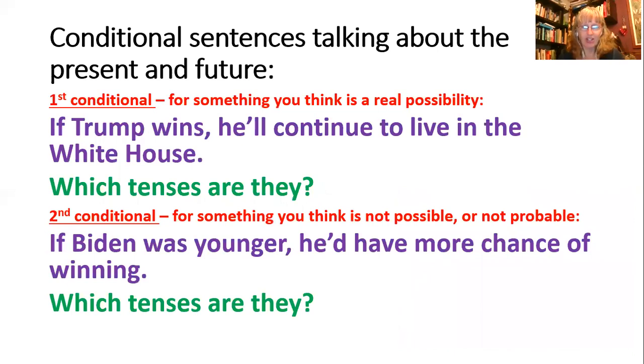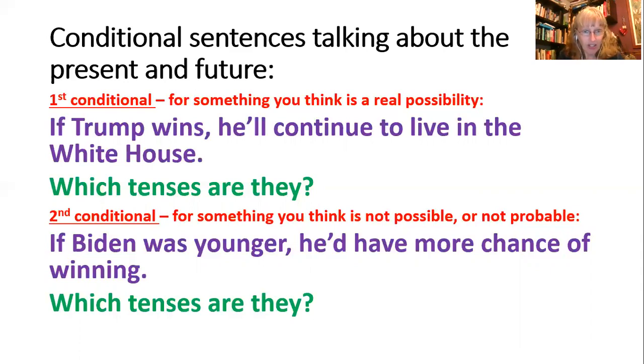Okay, so let's look at the conditionals now. Let's look at the grammar. So if you're talking about the present or the future, you need the first or the second conditional. The first conditional is the real conditional, something you think is a real possibility, like if Trump wins, he'll continue to live in the White House. So which tenses are they? Think about it and write down the tenses. And then check back with your list of conditional sentences to see if you've got any first conditionals and correct the tenses if they're wrong.